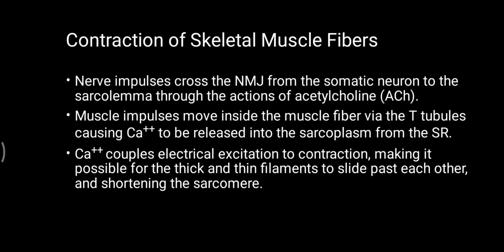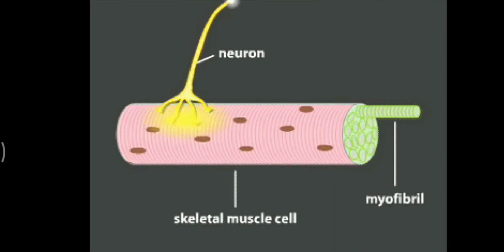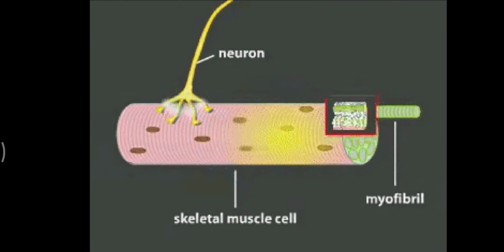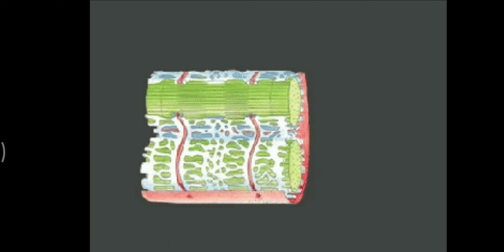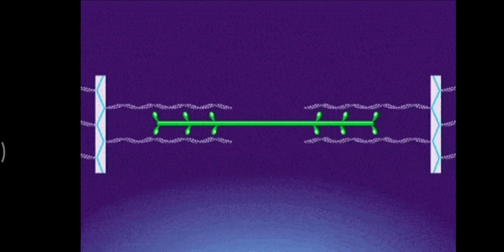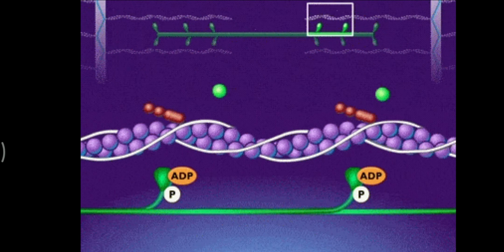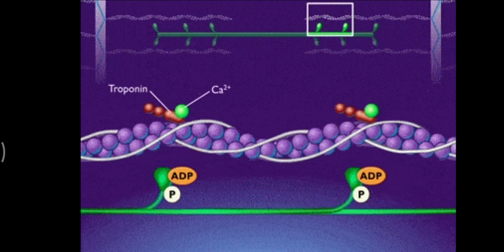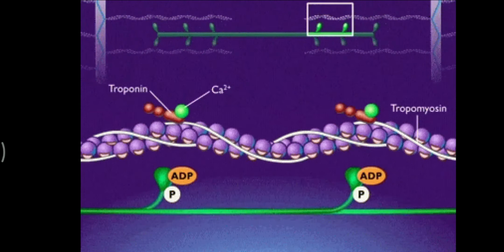Coming to the contraction. When the muscle fiber is excited, it starts to contract. How does it contract? When there is an impulse to the muscle fiber, it is transmitted to the entire myofibril, and calcium is released from the sarcoplasmic reticulum. The calcium attaches to the troponin, the regulatory protein of the thin filaments.